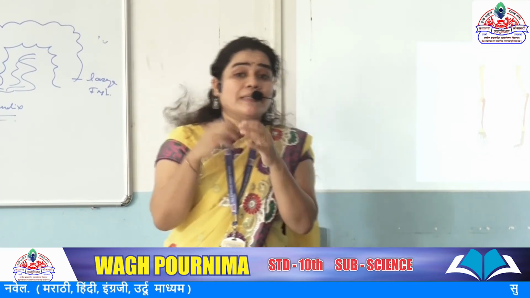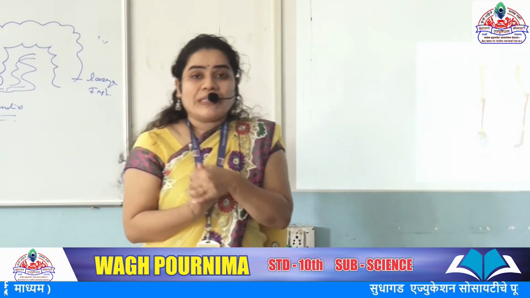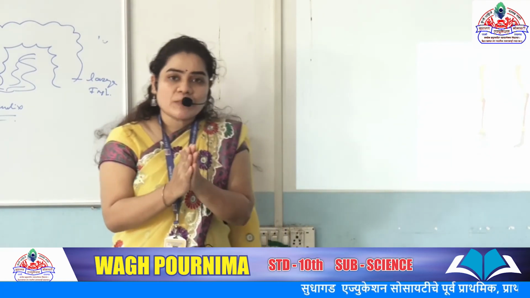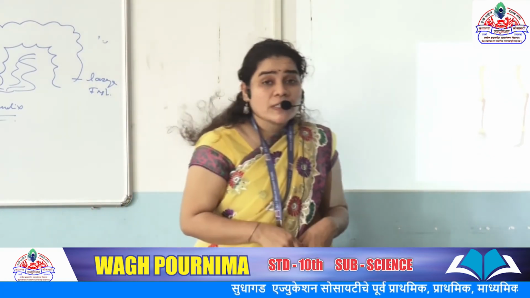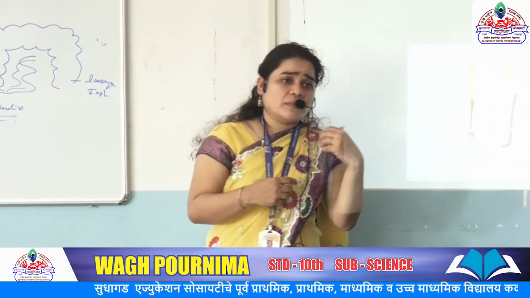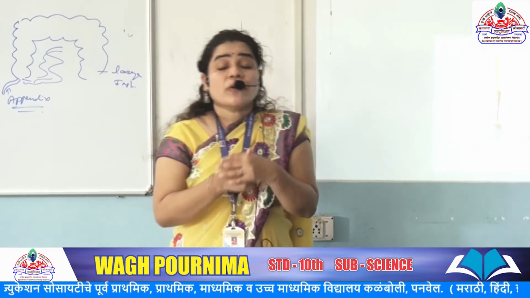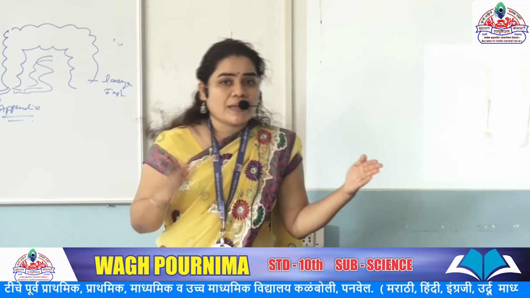Okay, but these evolutions are formed with the help of evidence and proof. The first proof is morphological. Morphological is the external study of organisms, because when we study this morphological evidence, they give some pictures of animals and plants.